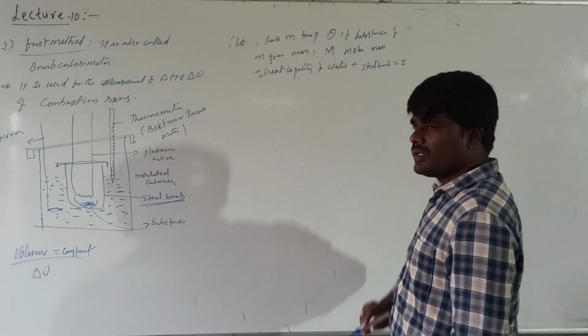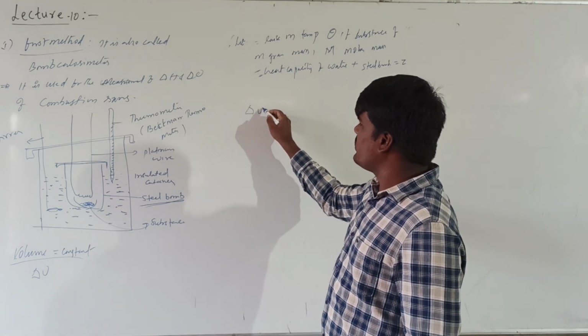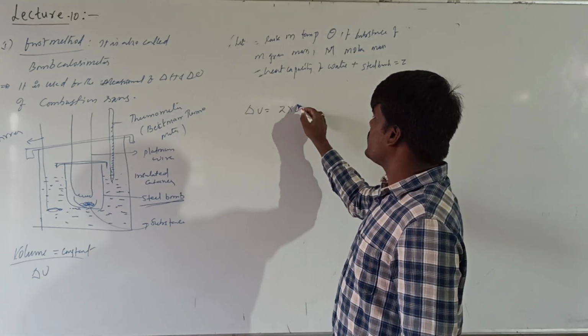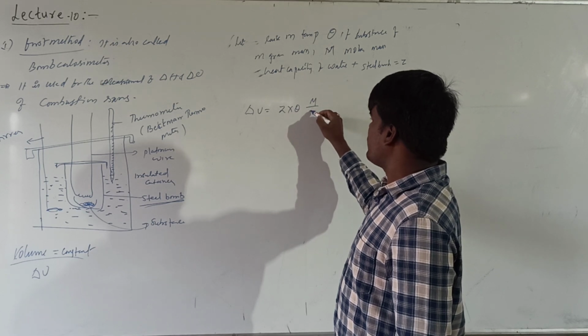Then delta U will be equal to Z into theta into